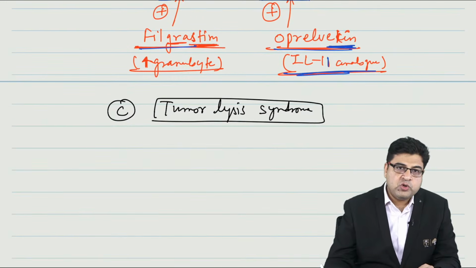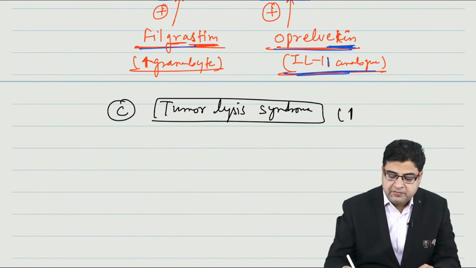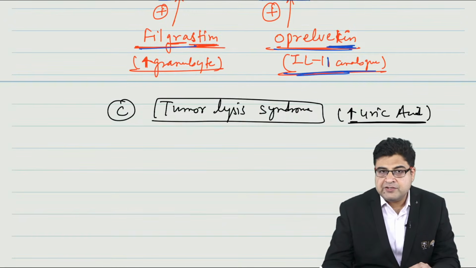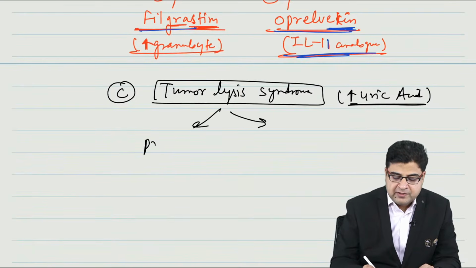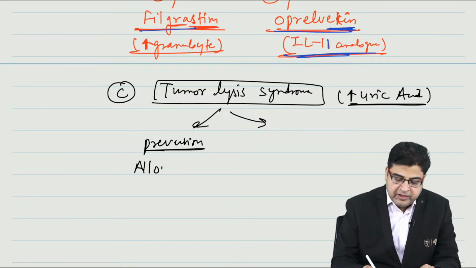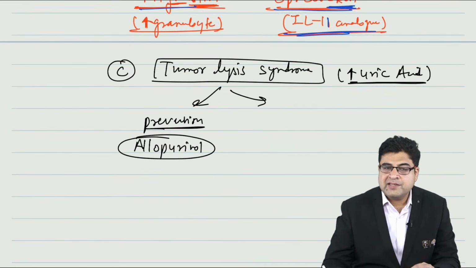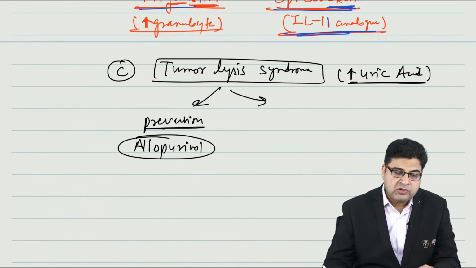In a patient with tumor lysis syndrome, the patient will have excessive production of uric acid. And please remember, for prevention of tumor lysis syndrome, we can use a medicine known as allopurinol. Allopurinol is a medicine which I can use for the prevention of this syndrome.